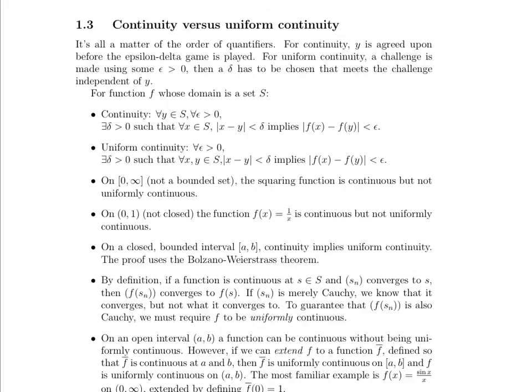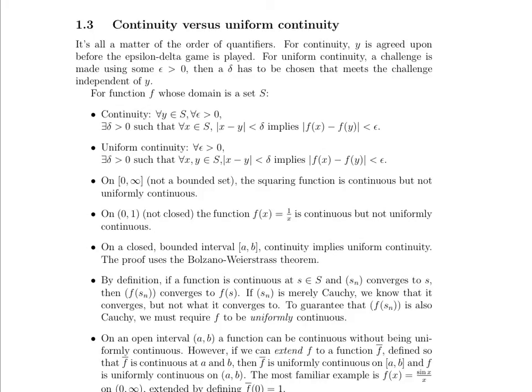So let's take a look here. For a function f whose domain is a set S, continuity, the very vanilla definition of continuity, means for all y in S, that means you could zoom in at any point in S, for all epsilon greater than 0, there exists a delta.